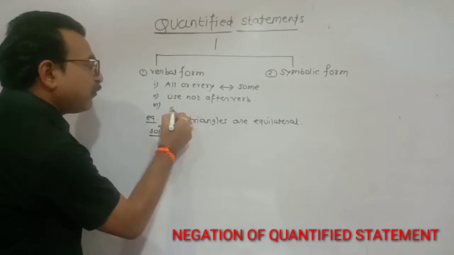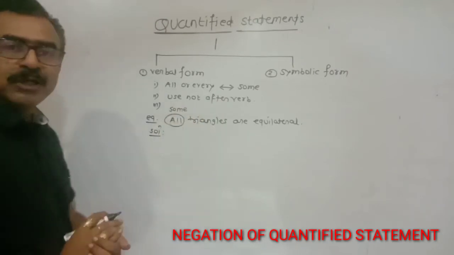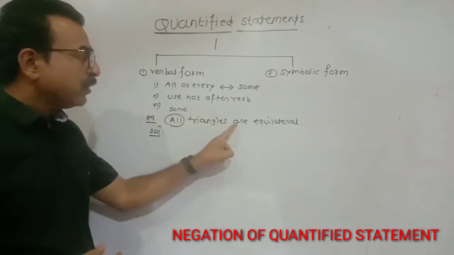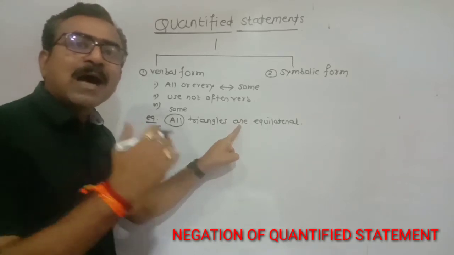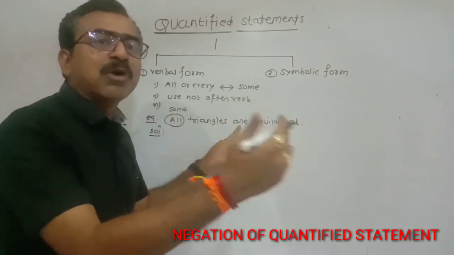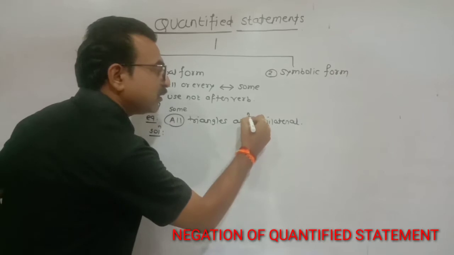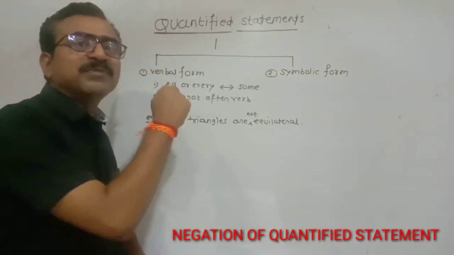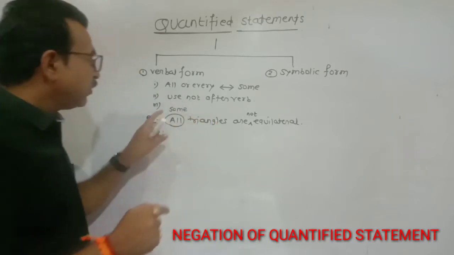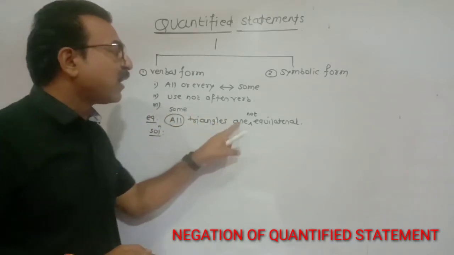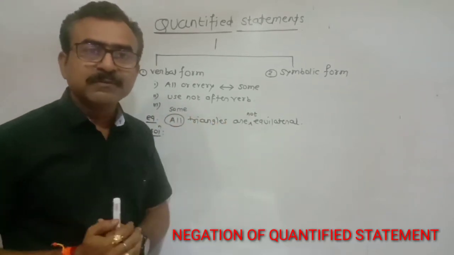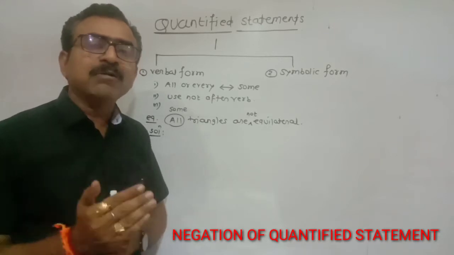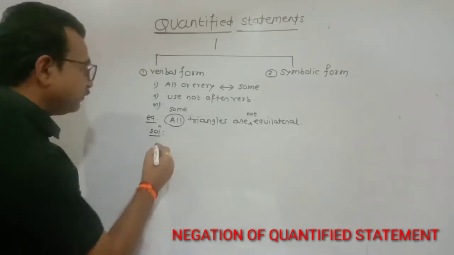Means in place of all, write down some. Now your second rule, after verb you have to use not. So the negation of this example becomes some triangles are not equilateral. Understood? Now let us take another example.